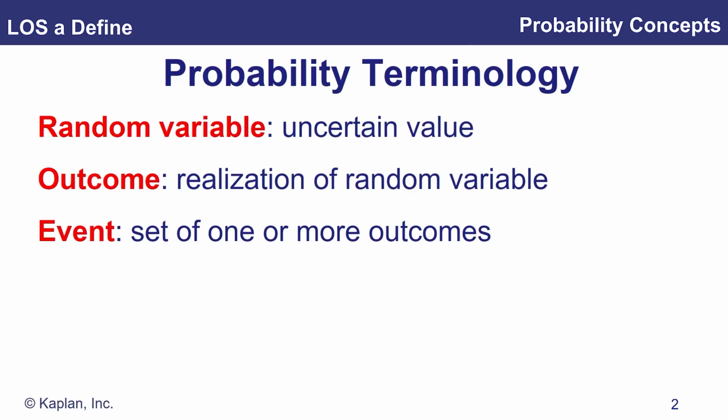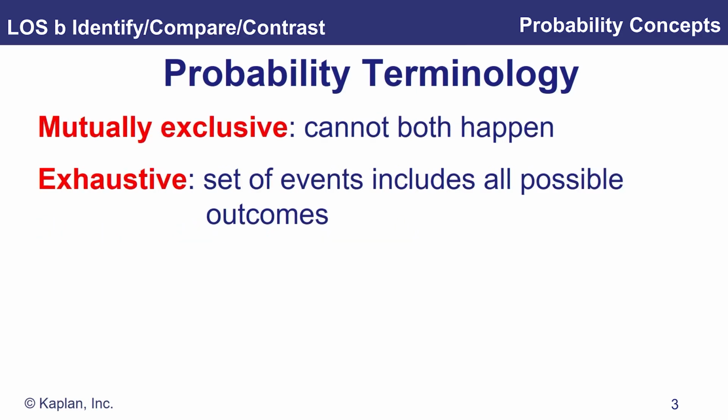So of course, the outcomes when you roll a dice are, and let's assume a fair six-sided dice, there's a chance of getting a 1, 2, 3, 4, 5, or 6. Now, the event is a set of one or more outcomes. In other words, when we roll a dice, the total event is we could get a 1, 2, 3, 4, 5, or 6. Okay. So we turn to our next LOS, which is identify the properties of probability.